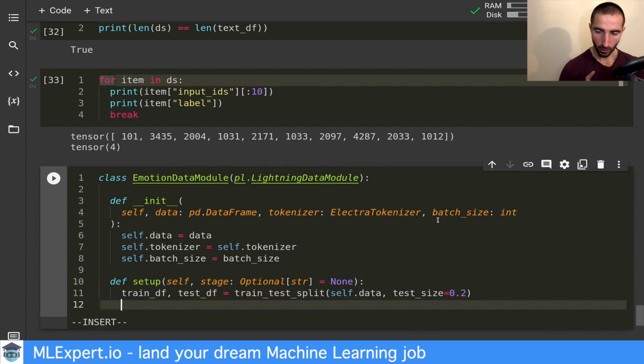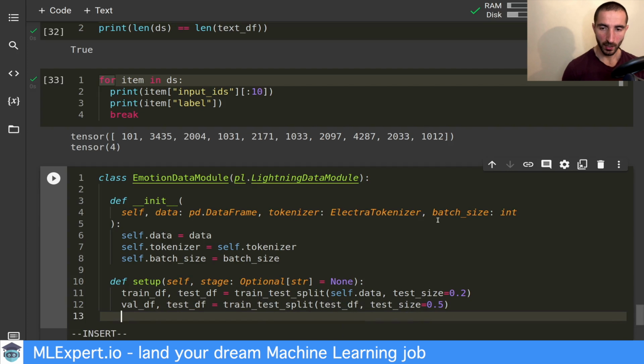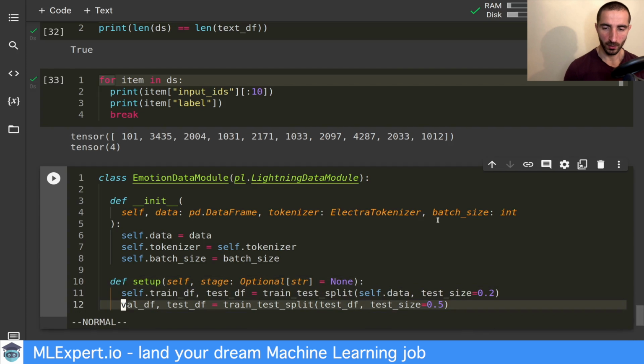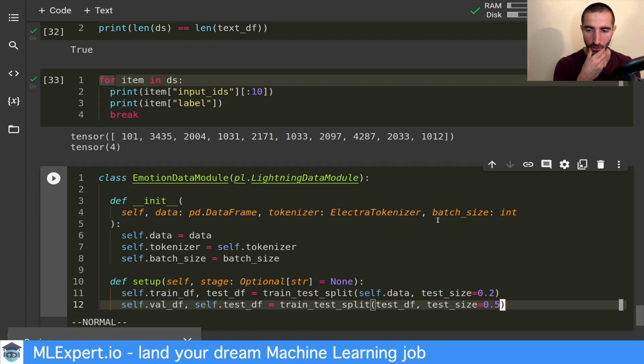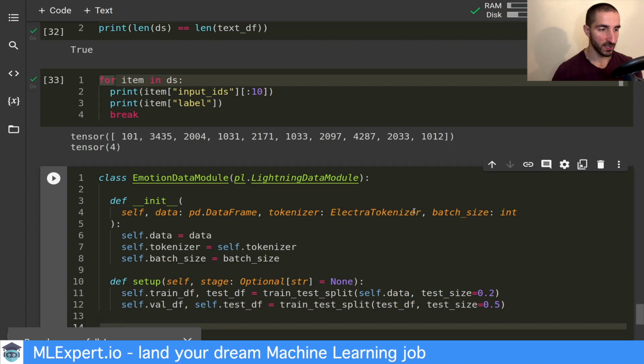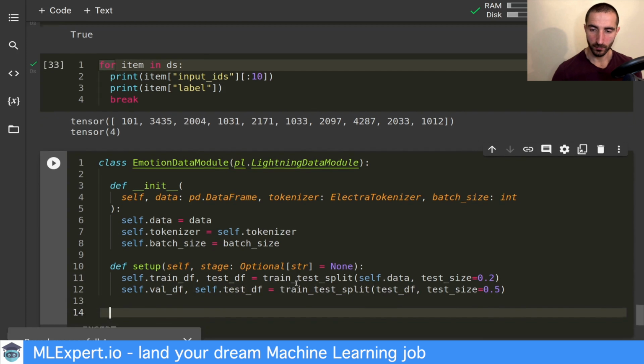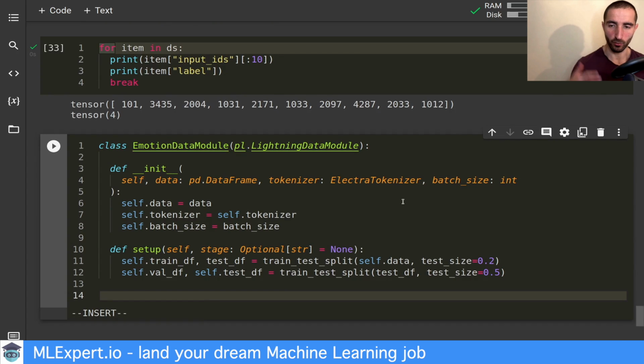And I want to again split the data into validation data frame and test data frame. Train test split on the test data frame with test size of 0.5 or 50%. And then I'm going to assign the train df here. This will be the validation data frame, and this will be the test data frame. So this is great.